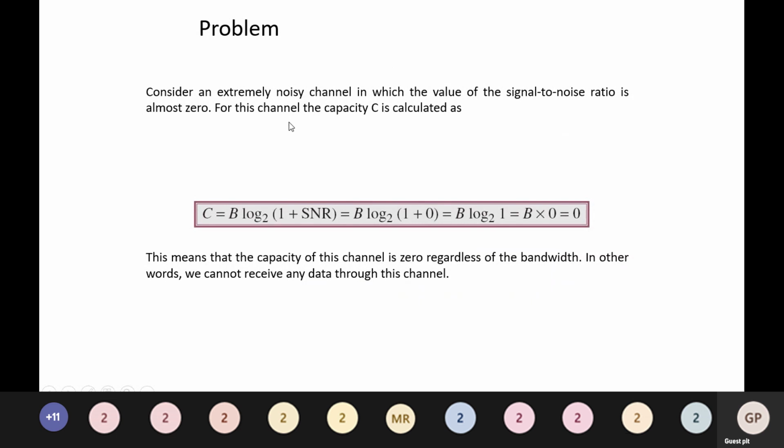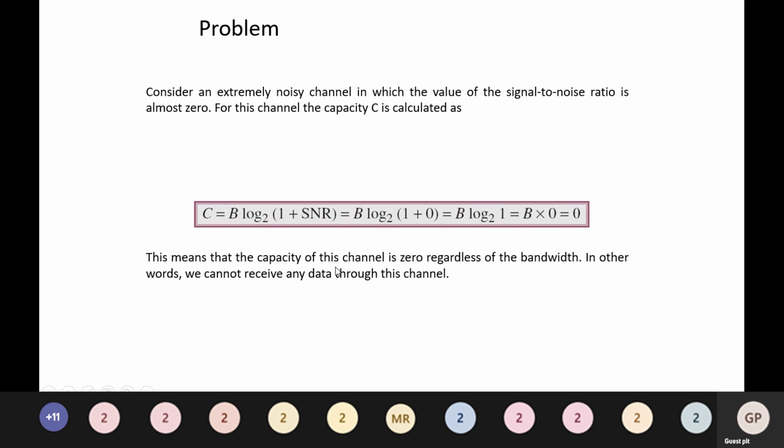For this channel, the capacity C is calculated as C is equal to B log base 2 of 1 plus SNR, which is equal to B log base 2 of 1 plus 0, which is equal to B log base 2 of 1, which is equal to B into 0, which is equal to 0.